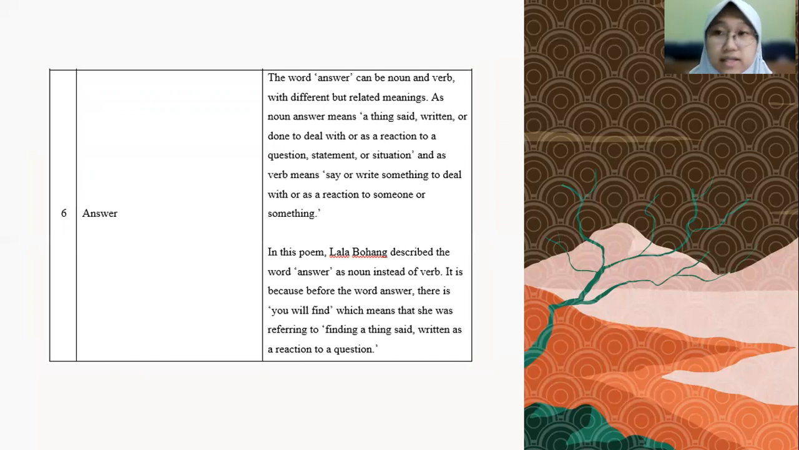Six is the word answer. The word answer can be noun and verb with different but related meanings. As noun, answer means a thing said, written, or done to deal with or as a reaction to a question, statement, or situation. And as verb, it means say or write something to deal with or as a reaction to someone or something. In this poem, Lala Bohang described the word answer as noun instead of verb. It is because before the word answer, there is "you will find," which means that she was referring to finding a thing said or written as a reaction to a question.